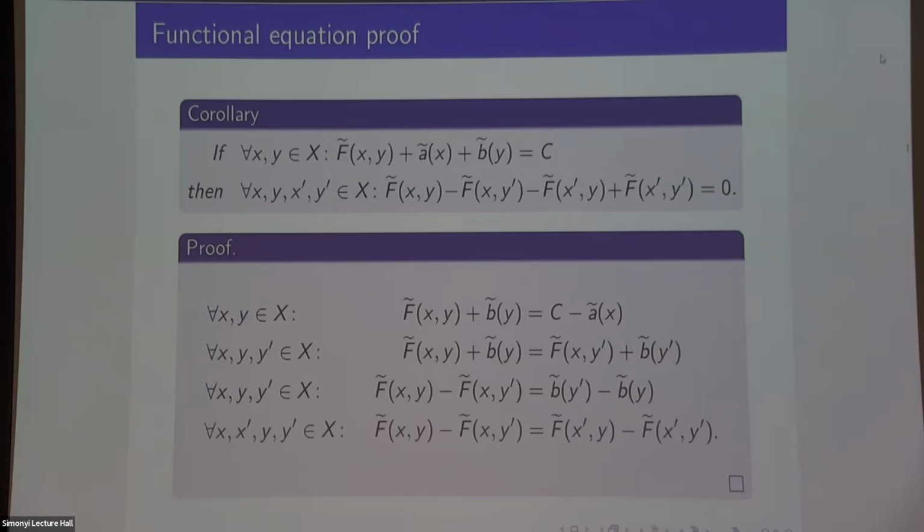And the reason I've written it down is that on closer inspection, this is exactly what the Cauchy Schwarz inequality proof is doing, right? Every time I do this duplication step where I replace the left-hand side equals right-hand side by left-hand side equals other left-hand side, that is precisely one application of the Cauchy Schwarz inequality, and rearranging stuff is just rearranging stuff in both proofs. So this is the same proof in the special case. But maybe it's easier to see what's going on in this proof, right? It's a nice algebraic statement.